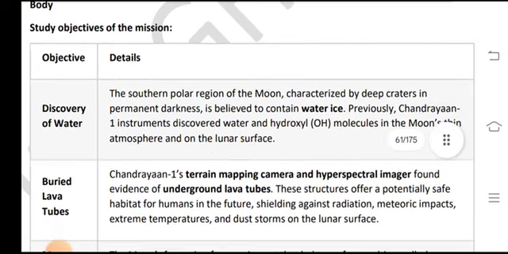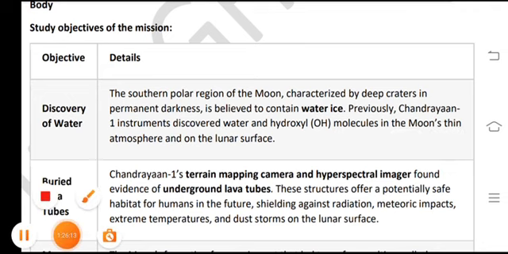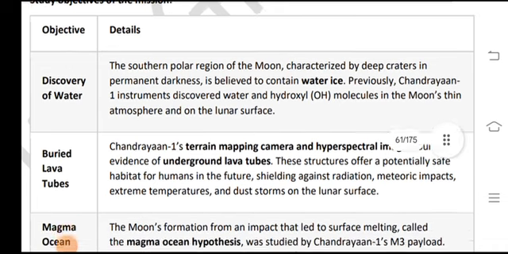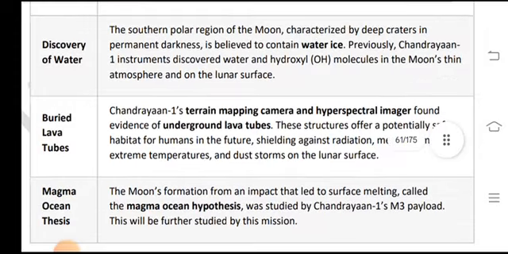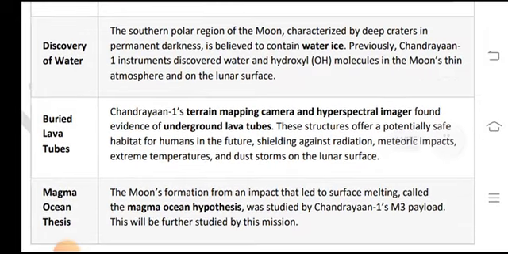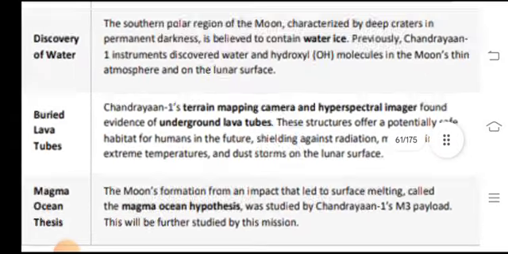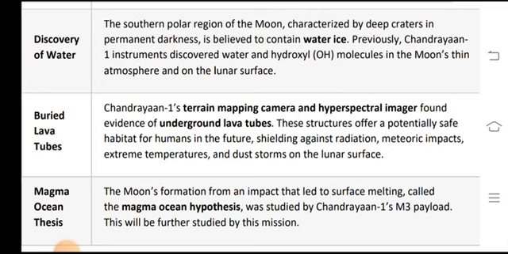Objectives of the mission: discovery of water. The southern polar region of the moon is characterized by deep craters in permanent darkness and is believed to contain water ice. Previously, the Chandrayaan 1 instrument discovered water and hydroxyl molecules in the moon's atmosphere and on the lunar surface.